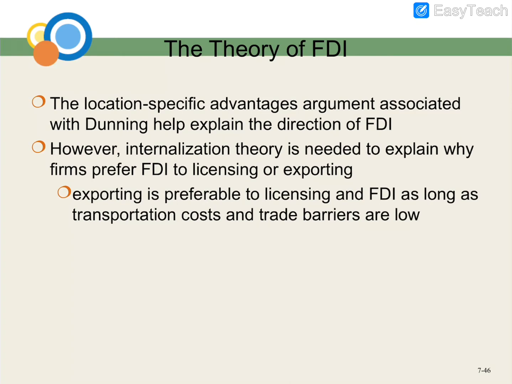So, however, internalization theory is needed to explain why firms prefer FDI to licensing or exporting. They said that exporting is favorable to licensing and FDI as long as transportation costs and trade barriers are low. As I told you just now, if your transportation costs are high and the trade barrier is very high also, it's very hard for you to get profit. Maybe if you join a business, you will get a loss, I mean rugi. So there's no point doing the business like that, right?